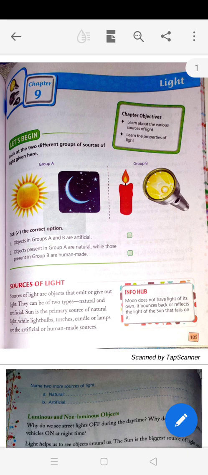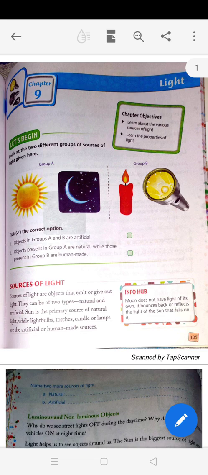Chapter number 9, Light. Now you can see the two different groups of sources of light given here. Some objects are there in group A and some objects are there in group B. In group A, sun is there and moon along with stars. In group B, candle and torch.